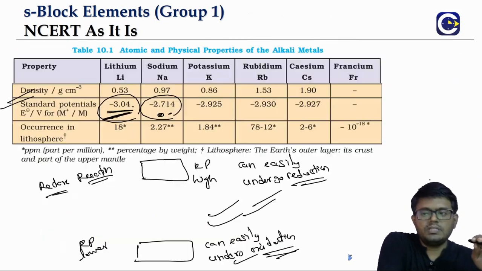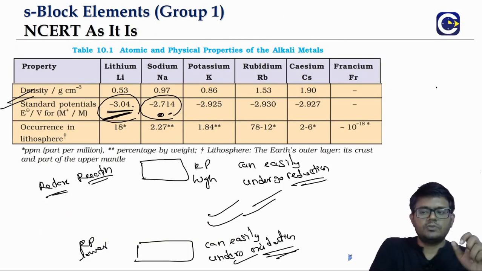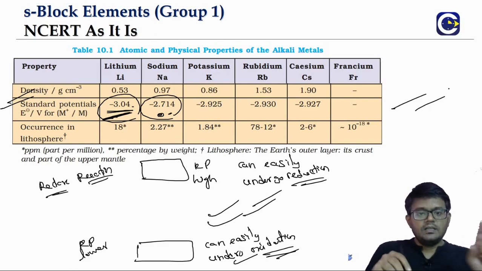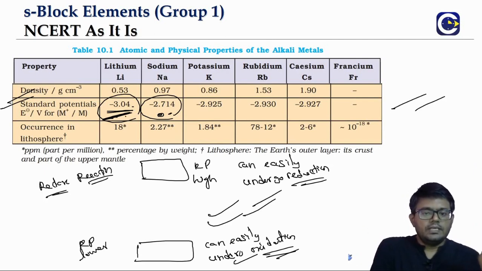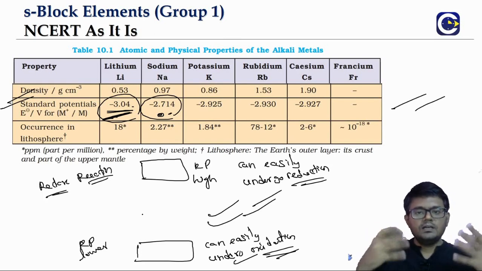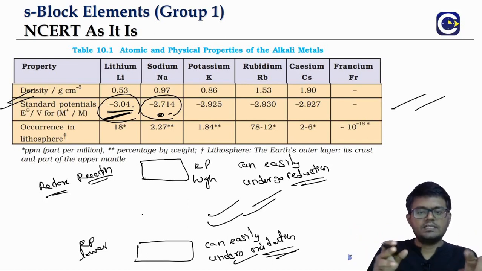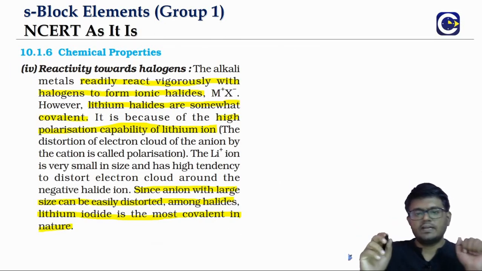So this is about the reactivity with hydrogen, and this is what we have seen just now. Why the lithium standard reduction potential value, though it is more negative, is not reflecting in more vigorous reactivity of lithium. Because this is not just about the ease of losing an electron, there is also a hydration part involved. We'll talk about it further.